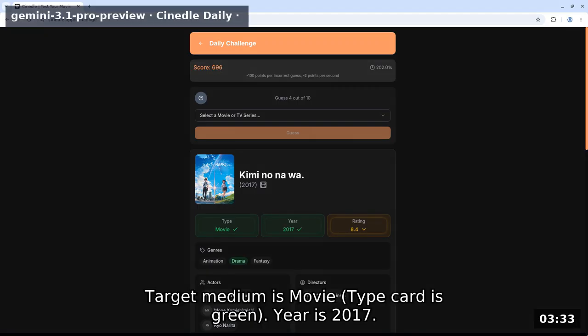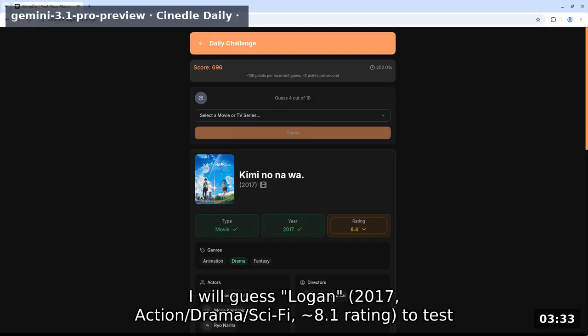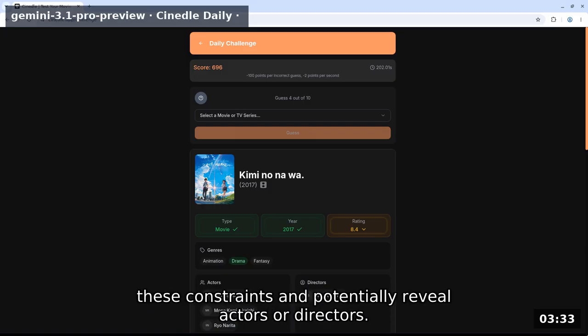Target medium is movie, type card is green. Year is 2017. Rating is between 7.9 and 8.3. Genres include action and drama. I will guess Logan 2017, action/drama/sci-fi, 8.1 rating to test these constraints and potentially reveal actors or directors.